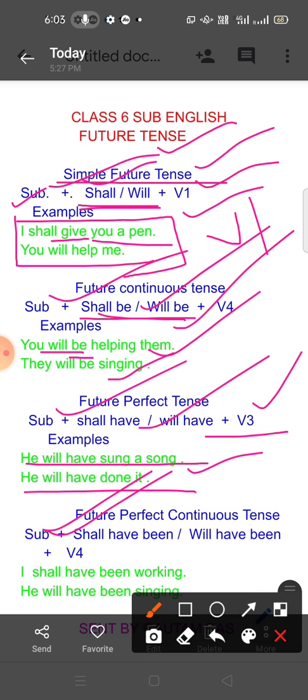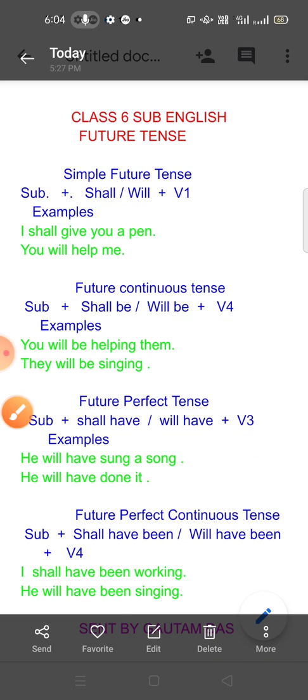And today, in this video clip, you are learning future tense: simple future tense, future continuous tense, future perfect tense, and future perfect continuous tense. These are the things you have to keep in mind.